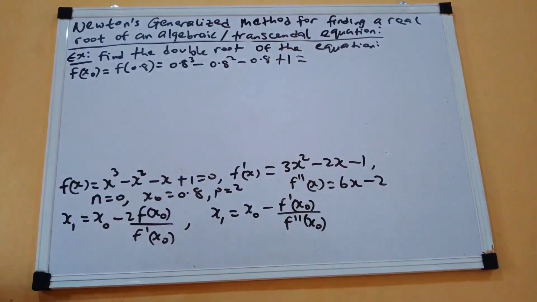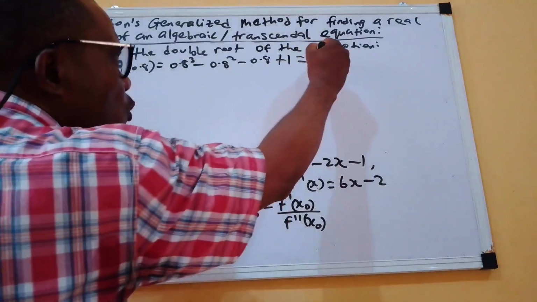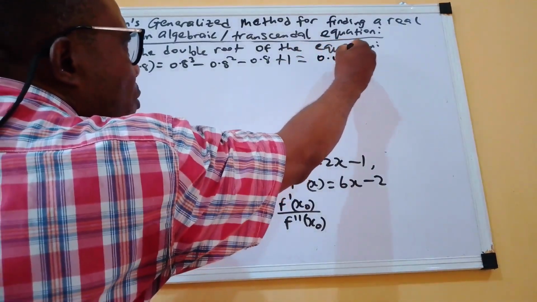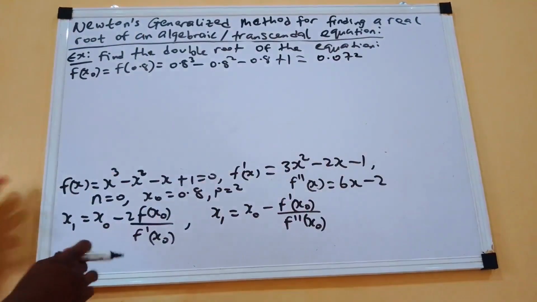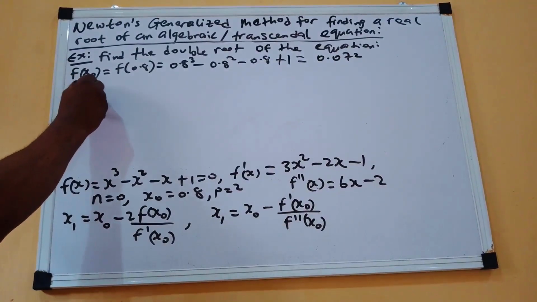So you use your calculator. That would be 0.072.